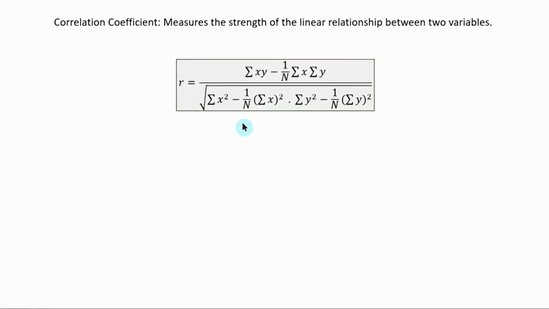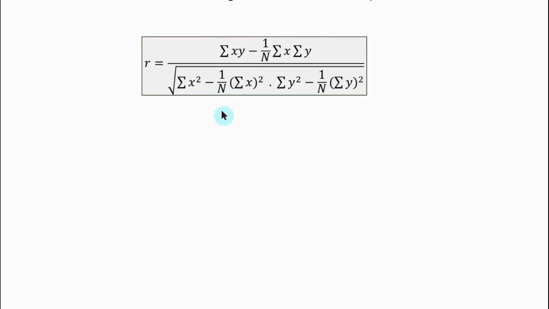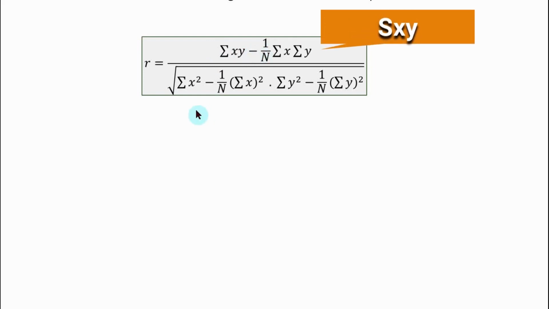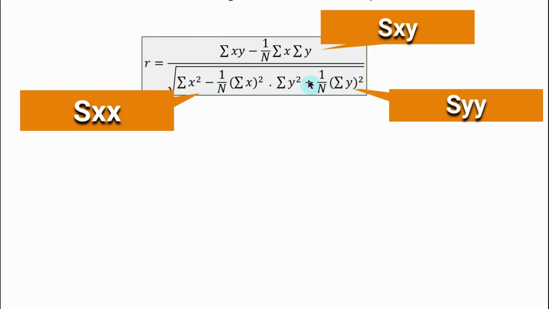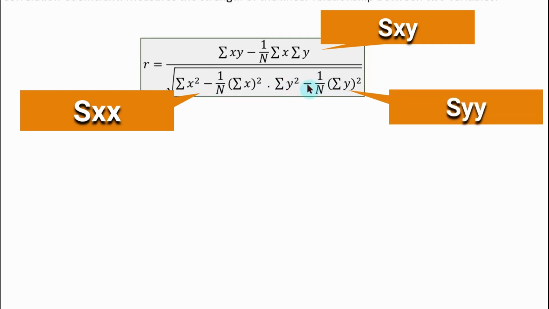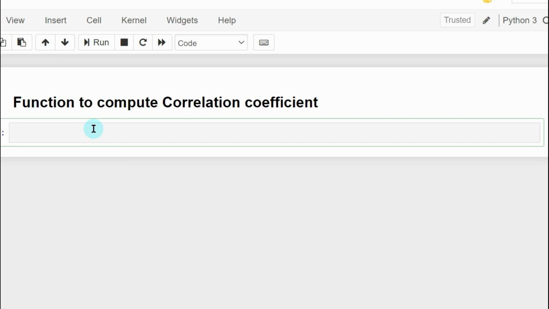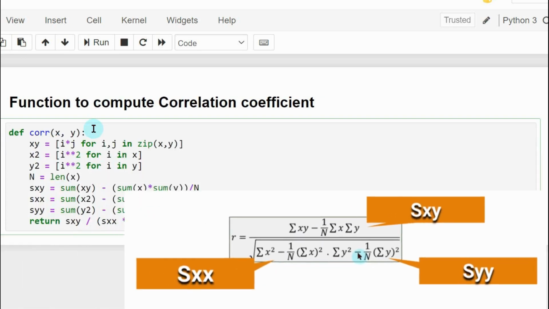First, we need a function to calculate the correlation coefficient. For that, I am considering the numerator of the expression as sxy. If you observe the denominator under the square root, we have a product. In that product, the first term I am considering as sxx and the second term I am considering as syy.